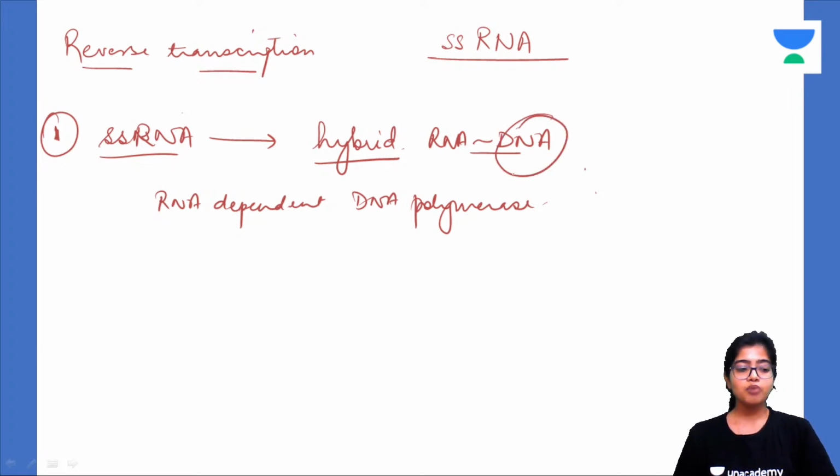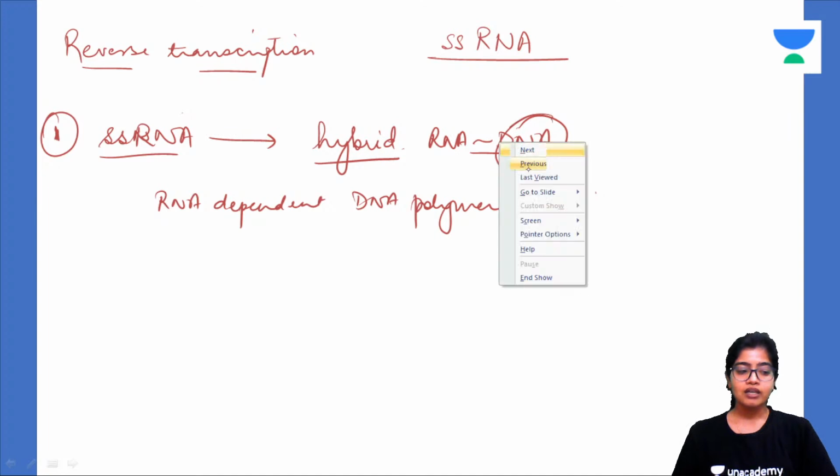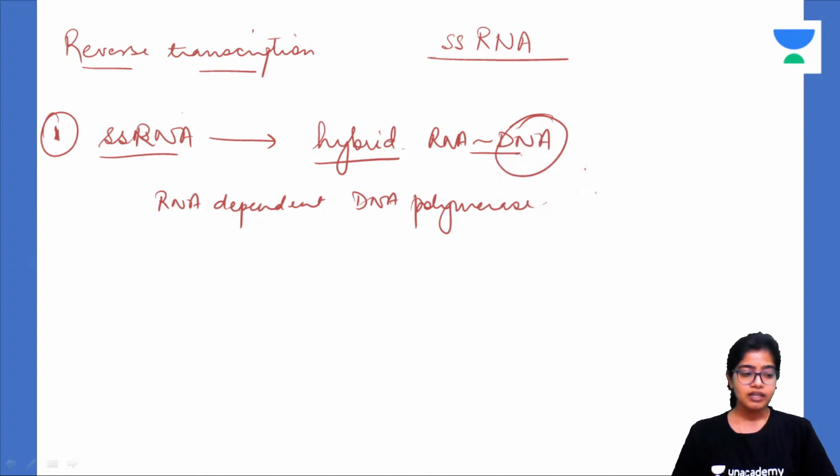What is polymerase? Polymerase is something that synthesizes, that polymerizes. So DNA polymerase is something that synthesizes DNA. RNA polymerase is something that synthesizes RNA. So here what is getting synthesized? DNA. So it is DNA polymerase. So there is this polymerase enzyme that is dependent on RNA and that is synthesizing DNA.